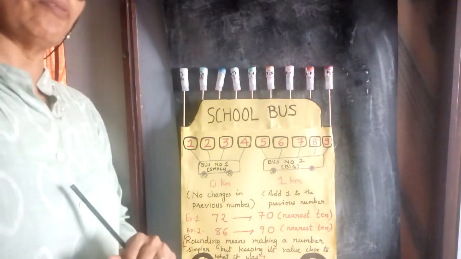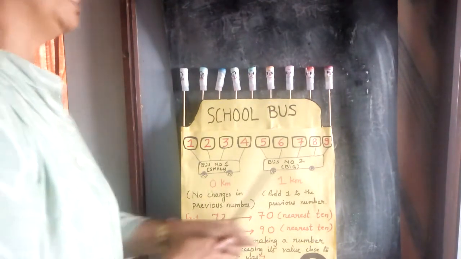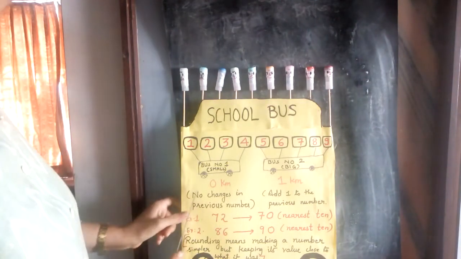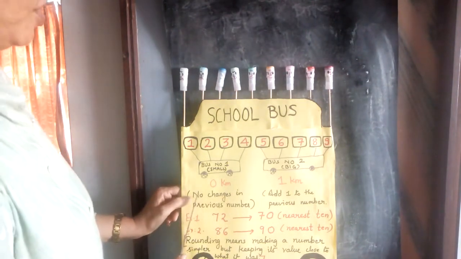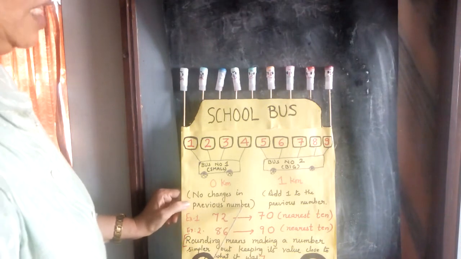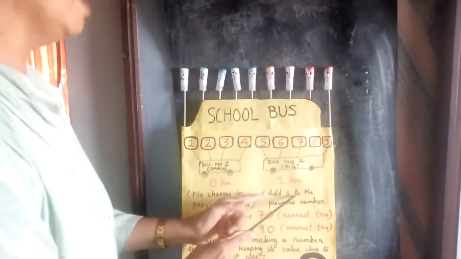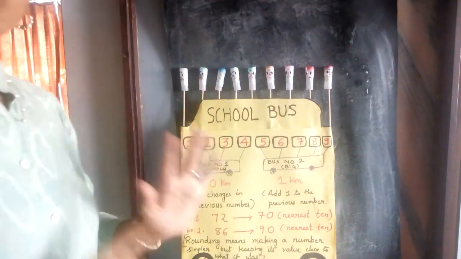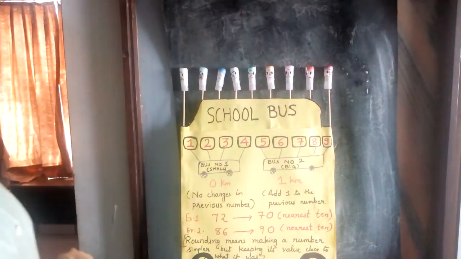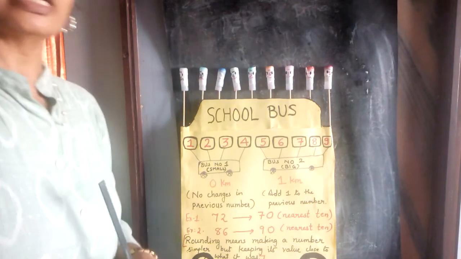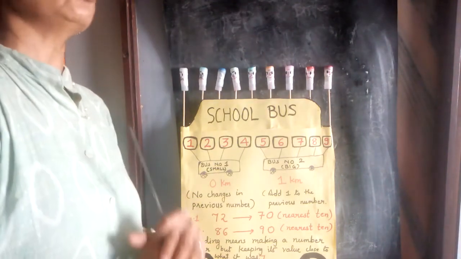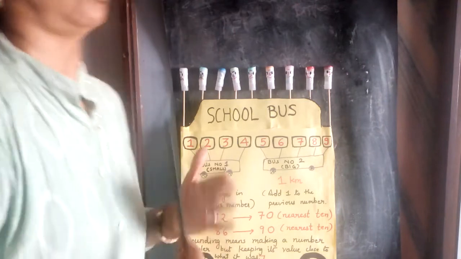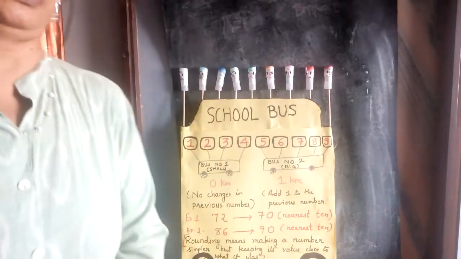Now you will ask me, why Miss, you have written 0 kilometer and 1 kilometer? I will explain to you, children. Now see. Here I have written no change in the previous number and here I have written add 1 to the previous number. That also I will explain. Now look here children, today I am going to take you to the picnic and I am going to explain to you the rounding of numbers by taking you to the picnic.